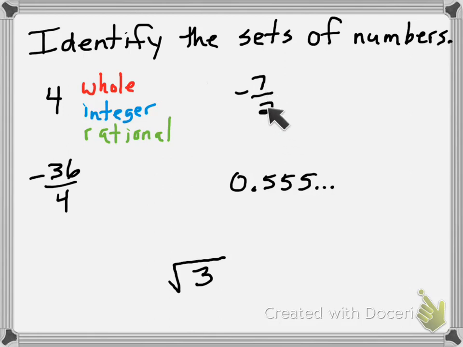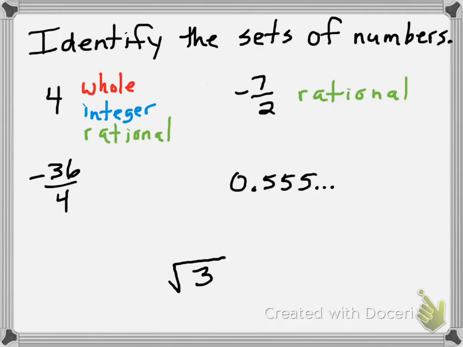Negative 7 over 2. Okay, well I already know it's not a whole number because it's negative. Okay, now, but is it an integer? Well, 7 over 2 is 3.5. So that's not an integer. Alright. Okay, but it obviously can be written as a fraction because it is, so it must be a rational number. Okay? And that's it. It's rational and it's real.